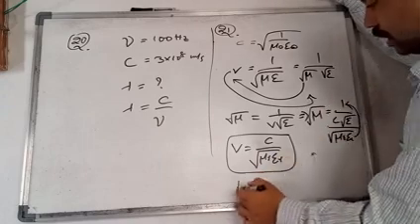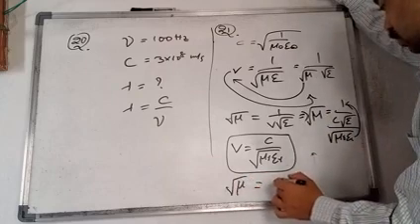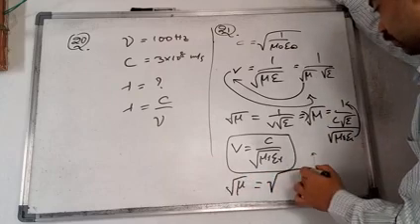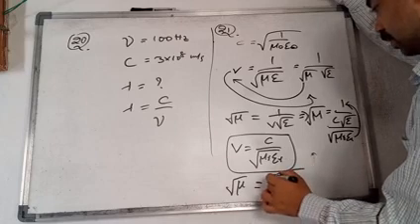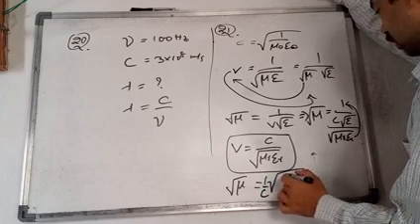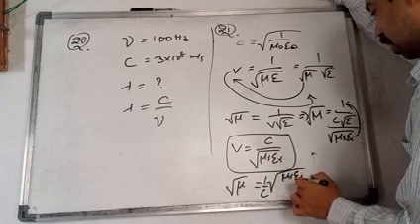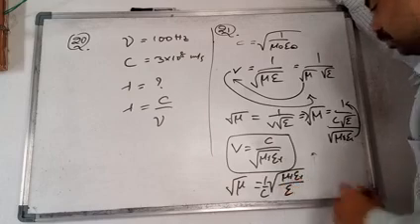So what we will get? Root mu is equal to 1 by C into under root of mu r epsilon r by epsilon, you will get.